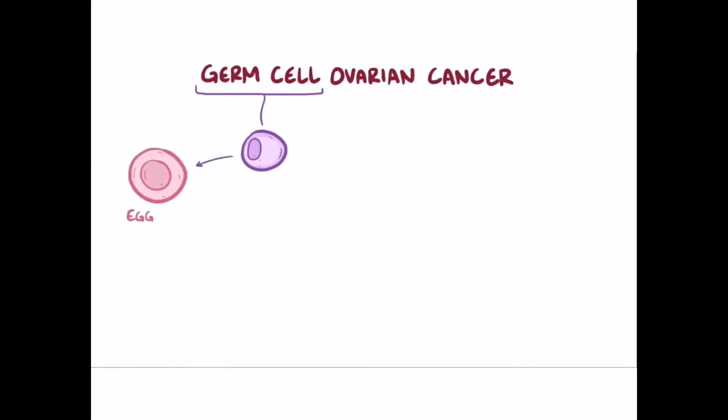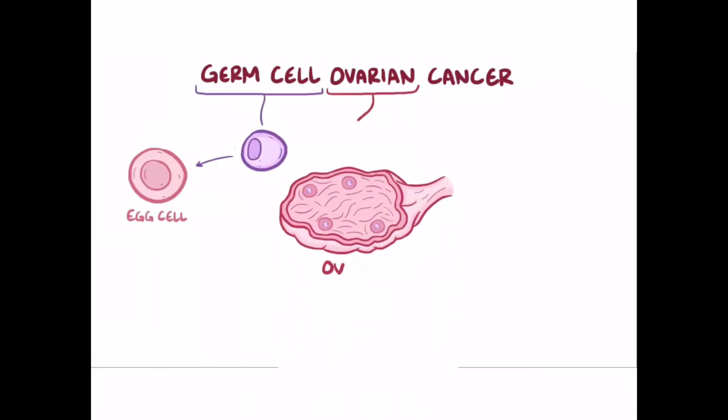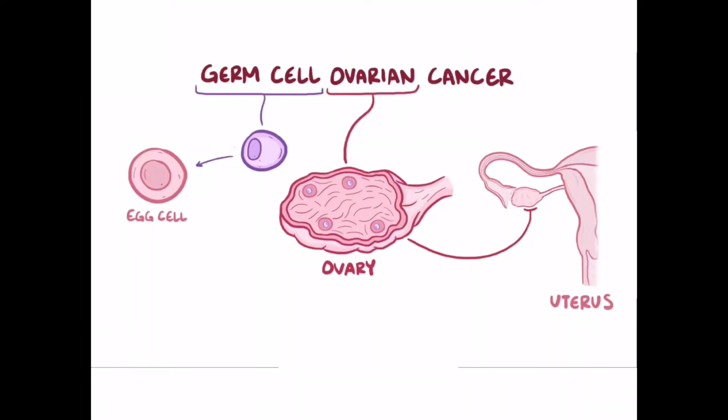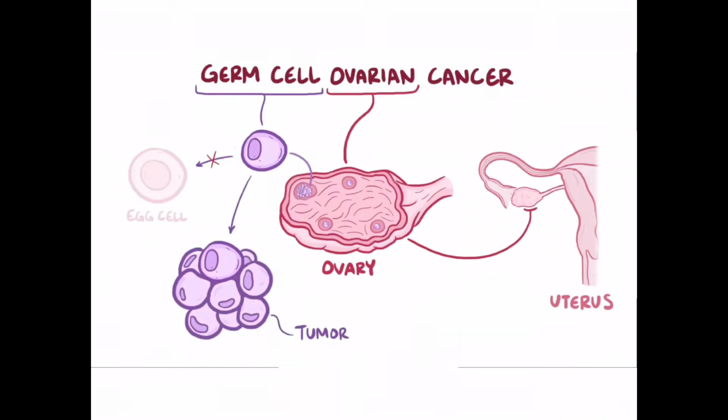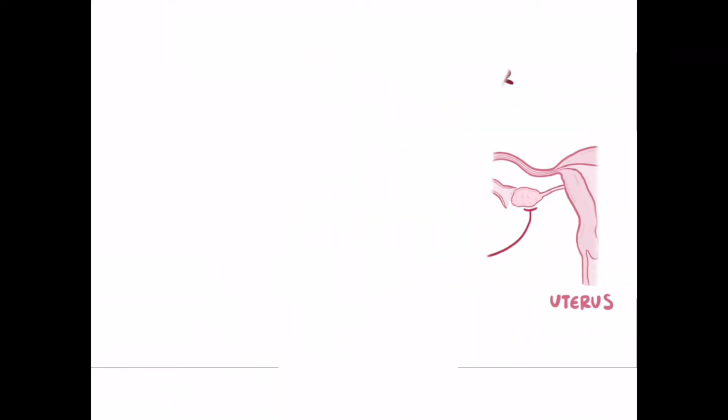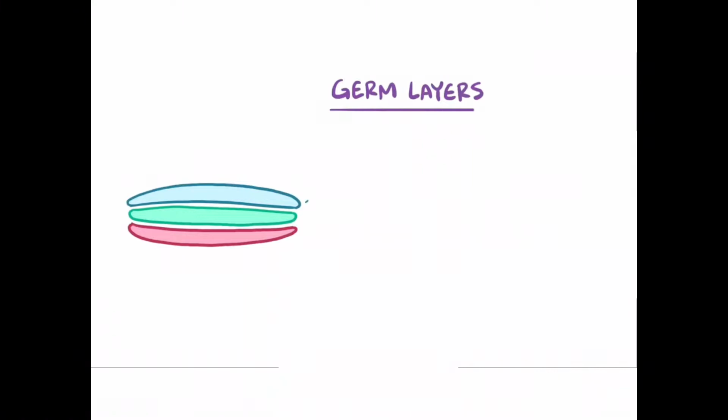With germ cell ovarian cancer, germ cell refers to the precursor cells that develop into eggs. Ovarian refers to ovary, of which there are two that sit on either side of the uterus, which is where the germ cells live. So a germ cell ovarian cancer refers to situations where these precursor germ cells become cancerous and form tumors.